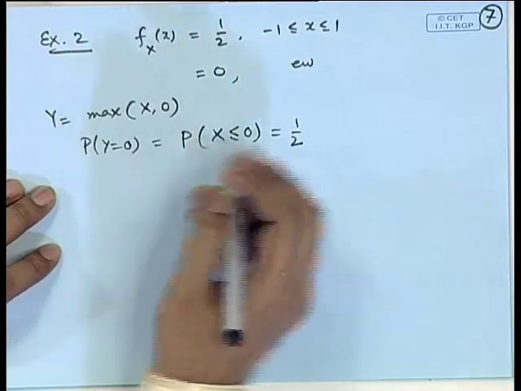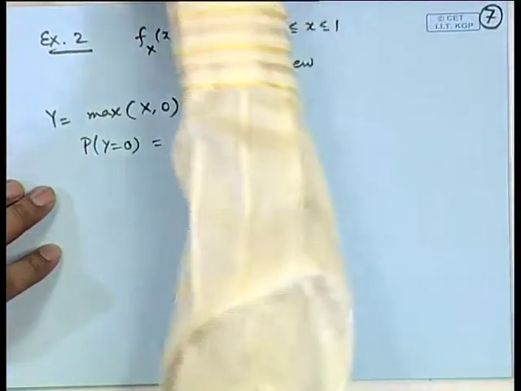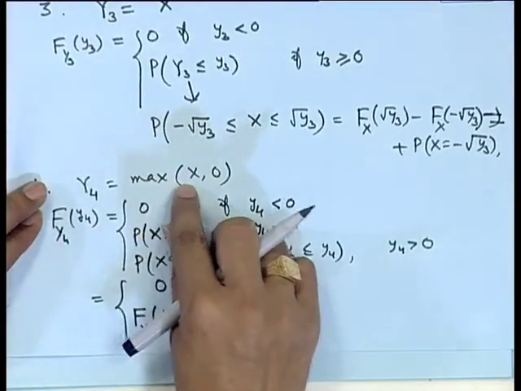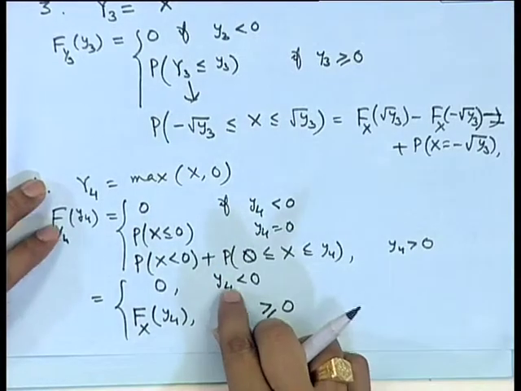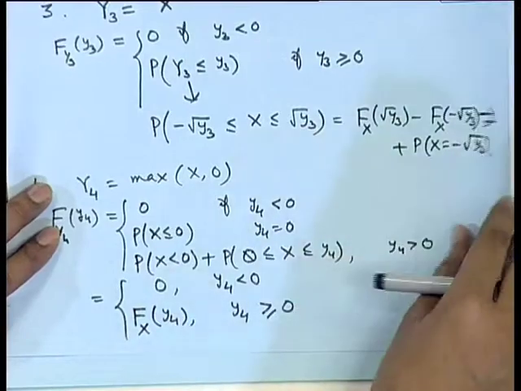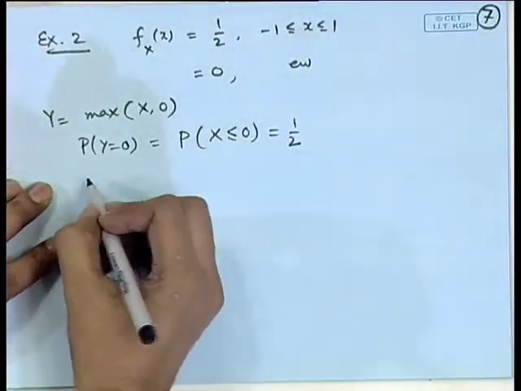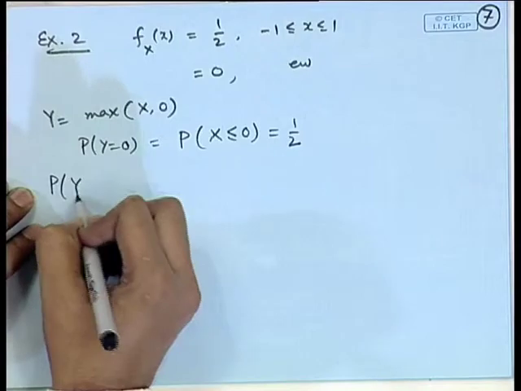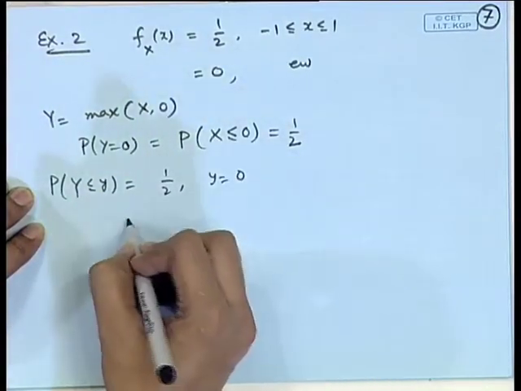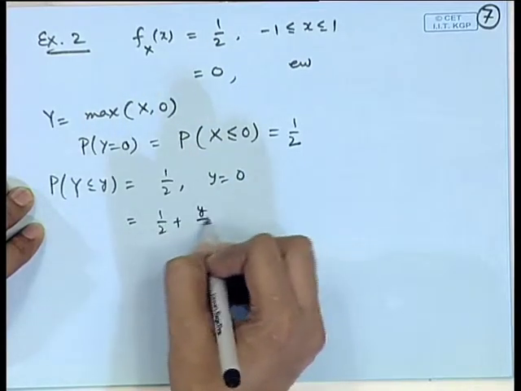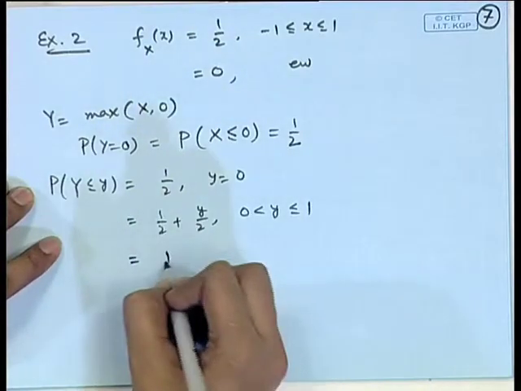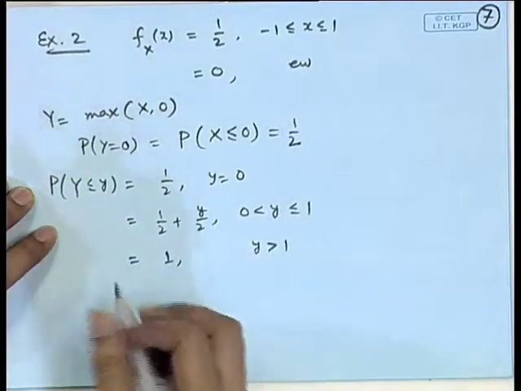So, in this case we can use the formula that we developed for the CDF of Y = maximum of X and 0. For y less than 0 it is 0, and thereafter it is F of y. So, if we use this, we get probability of Y less than or equal to y equal to half for y = 0, half plus y by 2 for 0 less than y less than or equal to 1, and of course it is 1 for y greater than 1.